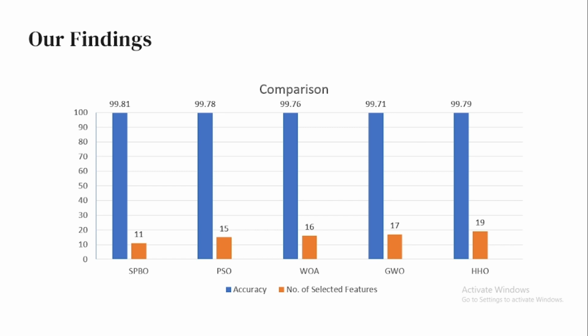Here you can see that the ACE-ISO algorithm needs 19 features to select the most appropriate algorithm, but SPBO used only 11 features and gives us 99.81 accuracy. So we can see that it is almost better than the others.